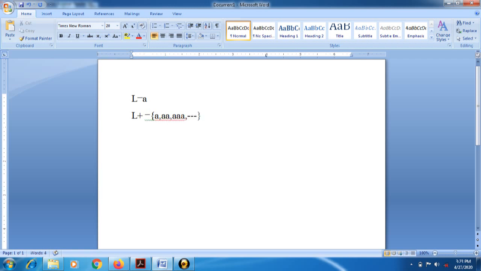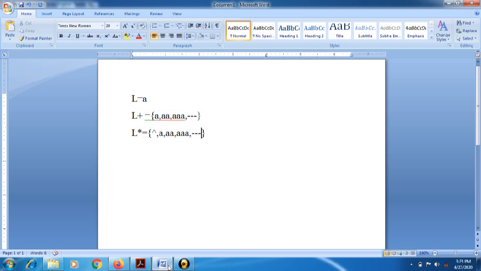And whenever we are writing its Kleene closure, we will start our values from null, because Kleene closure considers 0 or more occurrences and positive closure contains 1 or more occurrences. So here values are null, A, double A, triple A, and so on.